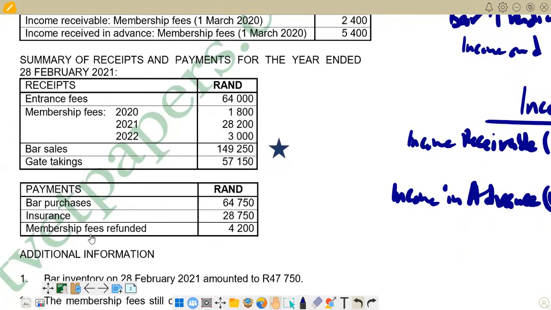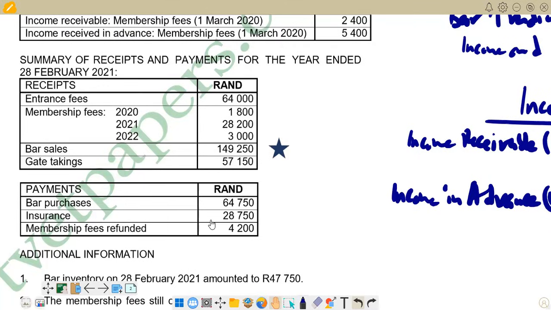And then we've got membership fees now refunded. Remember, when we received membership fees, we credited them in the membership fees account. They are on the credit side. Now there's a refund. It means we are now canceling those membership fees that were received. So we are going to the opposite side. We are going to the debit side and enter these membership fees refunded.